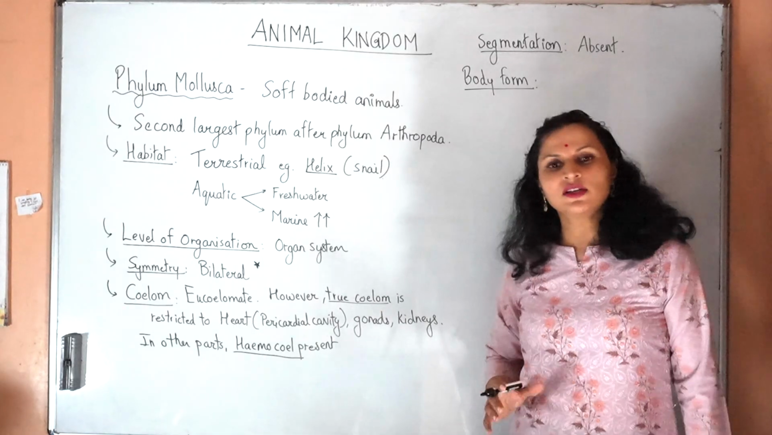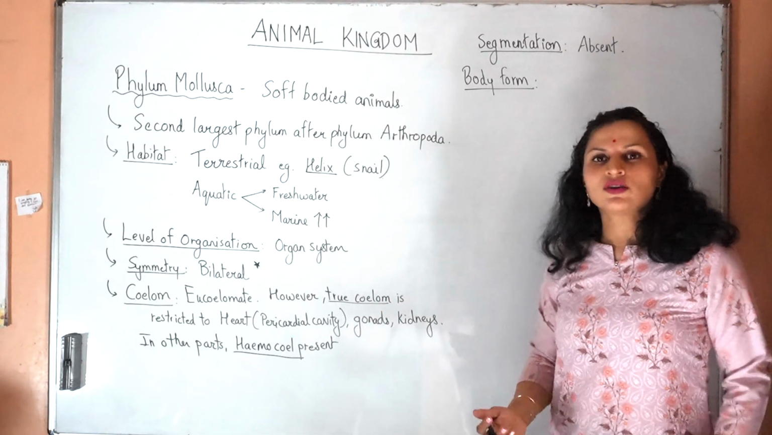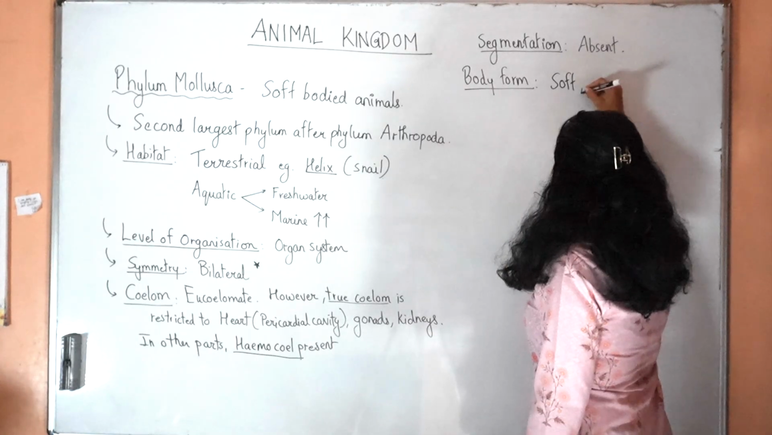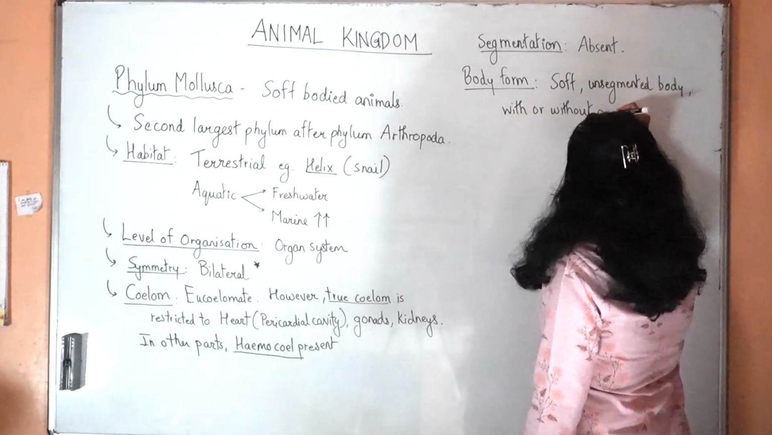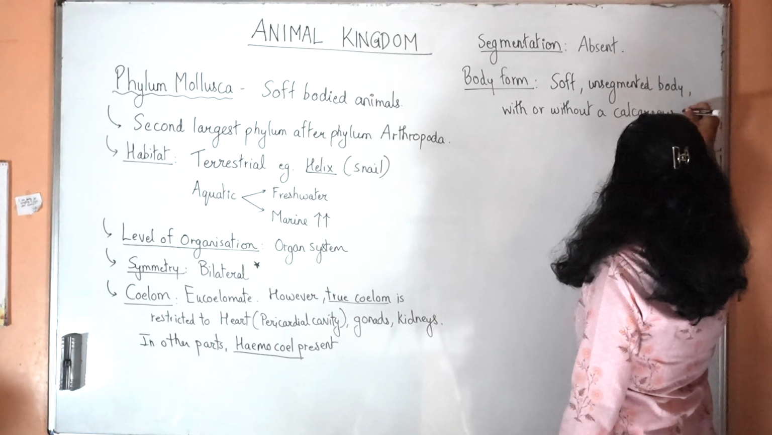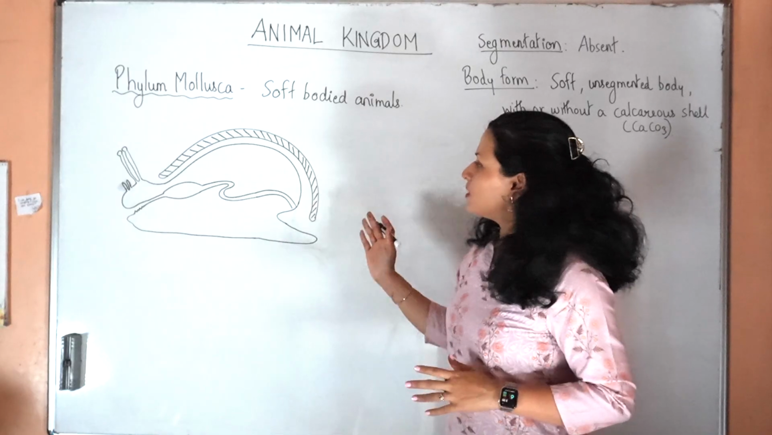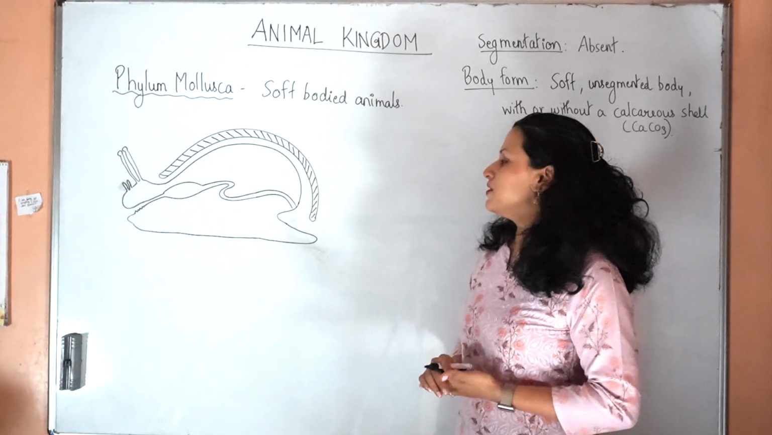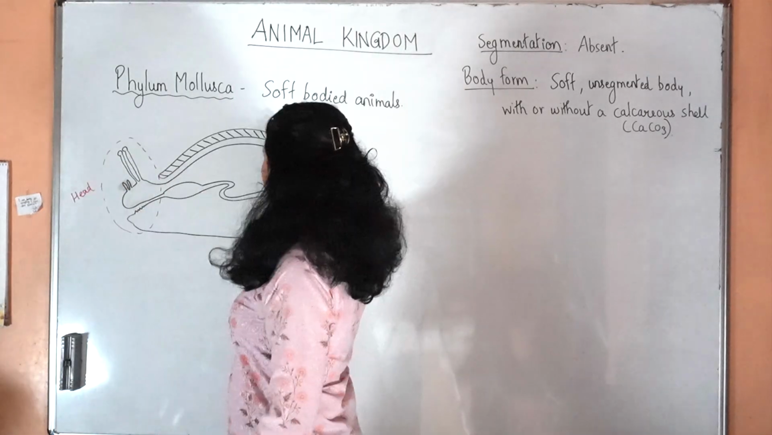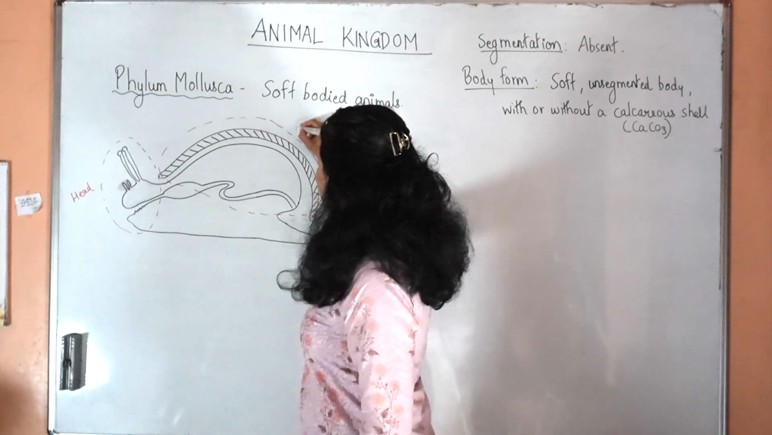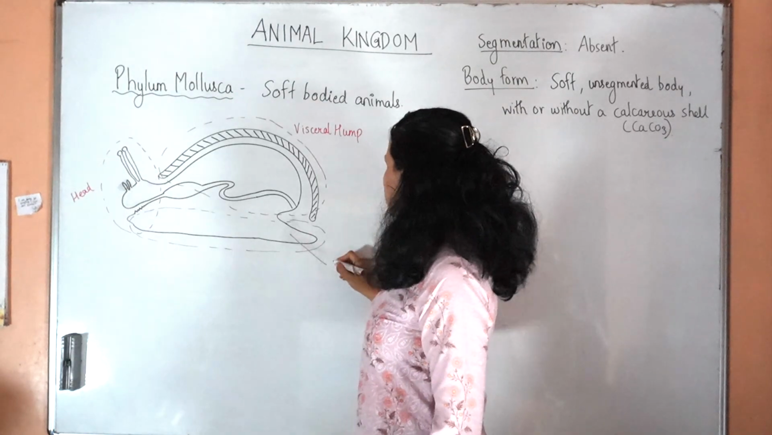Next, body form. A typical mollusk is a soft-bodied animal with or without a calcareous shell. Soft, unsegmented body with or without a calcareous shell. Calcareous means made up of CaCO3. So this is the body of a typical mollusk. It can be divided into three different parts. This part is called the head. This is the second part, which is called the visceral hump, and this is the third part, which is called the muscular foot.